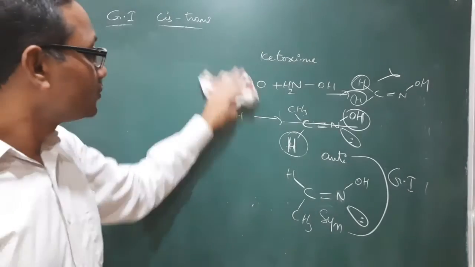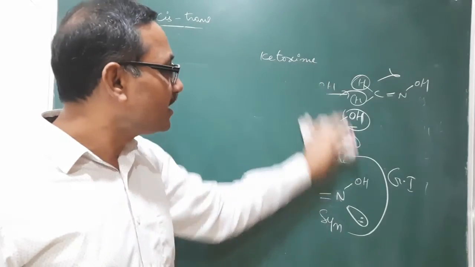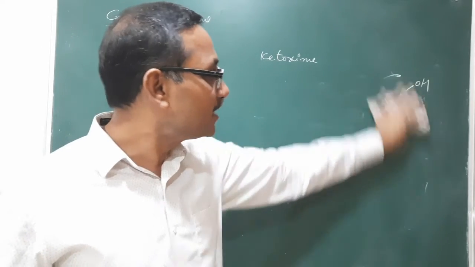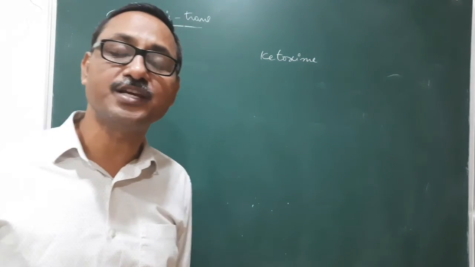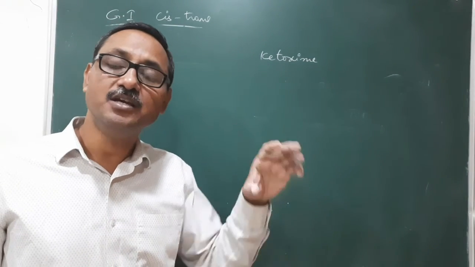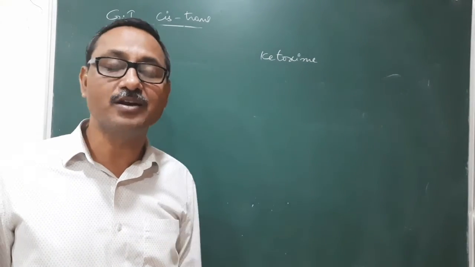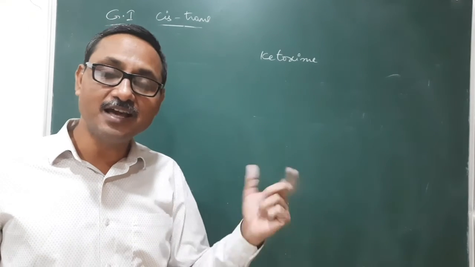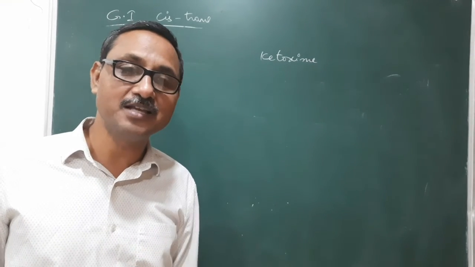Like that. So in the case of aldoximes, hydrogen is there. We compare the hydrogen position and the OH position, that is, the hydrogen's spatial orientation and the OH. If they are on the same side, then we call them syn. And if they are on the opposite side, we call them anti.